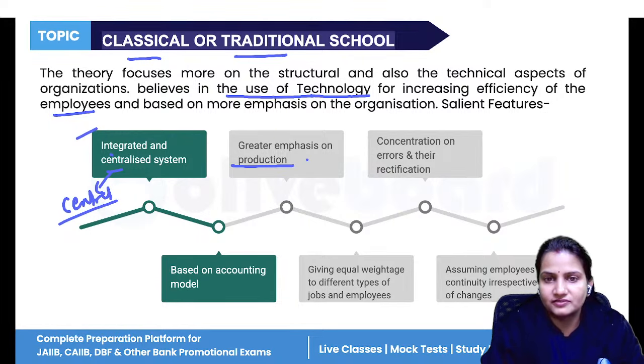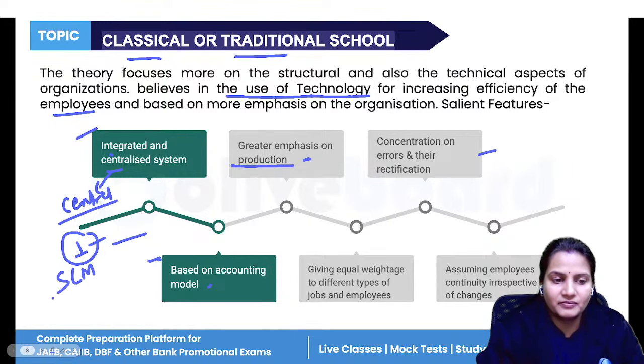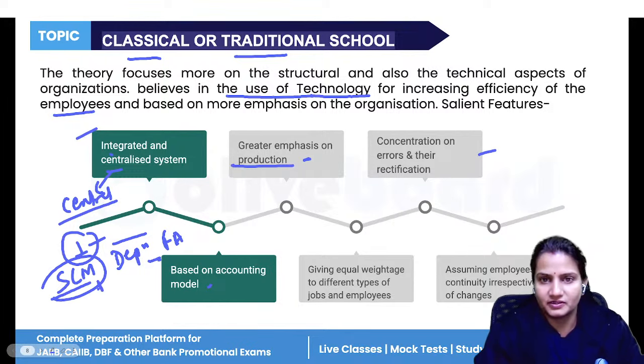More and more emphasis should be on production. If any errors are found, then we have to quickly rectify those errors. So concentration is on that. The traditional school is based on the accounting model. If you have selected any one model, then you have to follow that model throughout the year. The best example is, if you have followed the straight line method for depreciation of your fixed assets, then throughout the year you have to follow this method. You cannot switch to any other method.